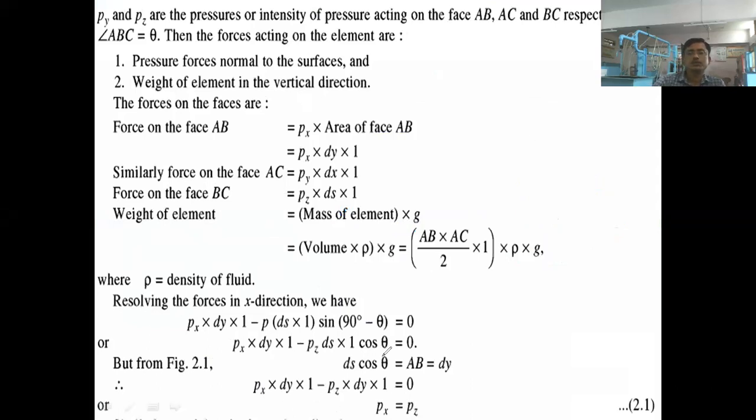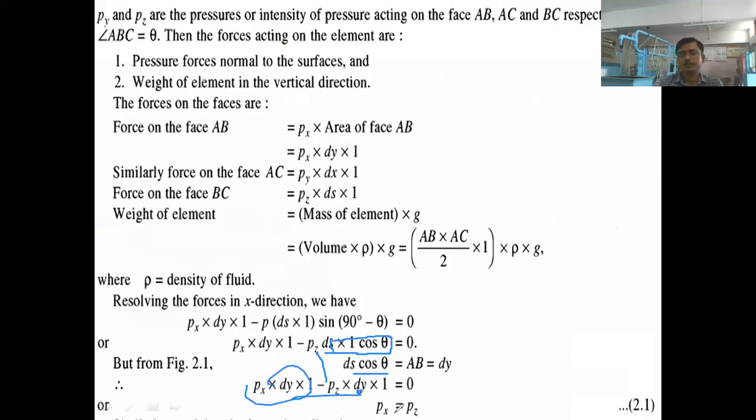This part will be as it is, and we have got this equation.